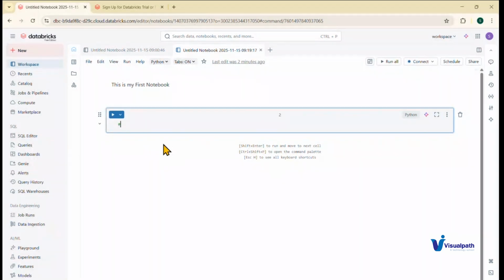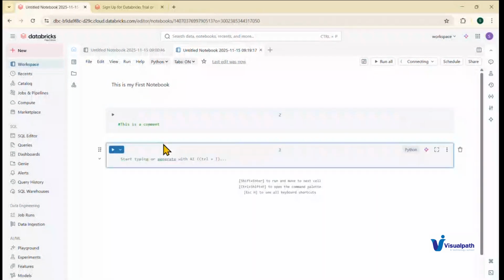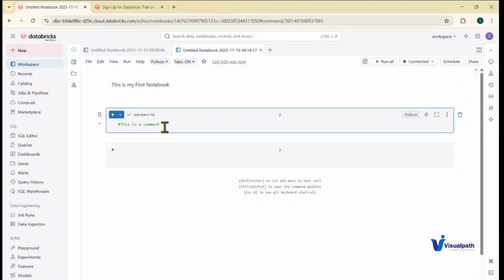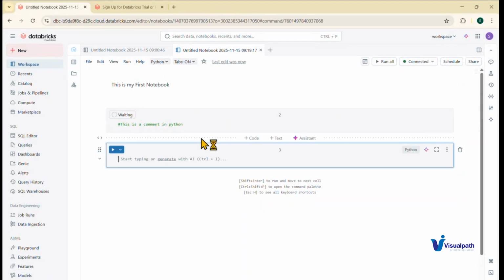If you want to comment, this is a comment. You just write this and run it. This block is called a cell, and this is the notebook where we are working. So this is the notebook, this is the cell. This is a comment in Python. I'll just run this.